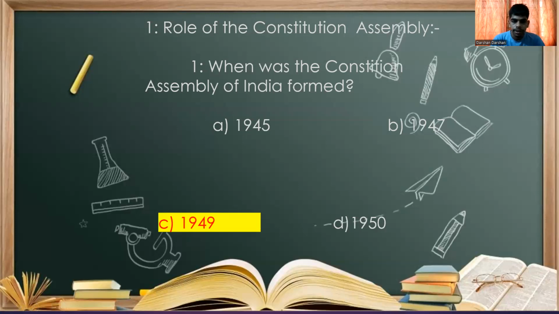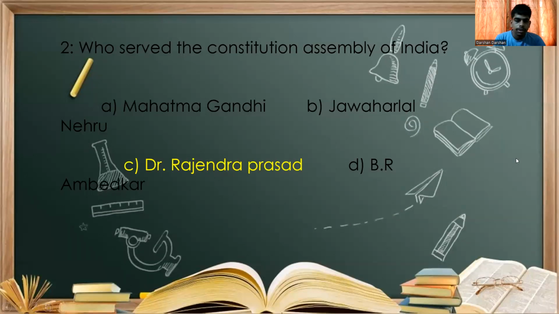The first concept is the role of the Constituent Assembly. We see, when was the Constituent Assembly of India formed? 1945, 1947, 1949, 1950. So the correct answer is 1949. Second question: who served as the president of the Constituent Assembly of India? Mahatma Gandhi ji, Jawaharlal Nehru, Dr. Rajendra Prasad, B.R. Ambedkar. The correct answer is Dr. Rajendra Prasad.